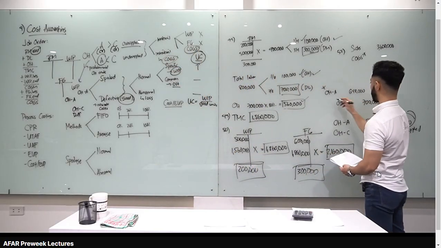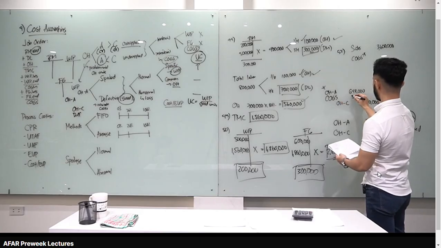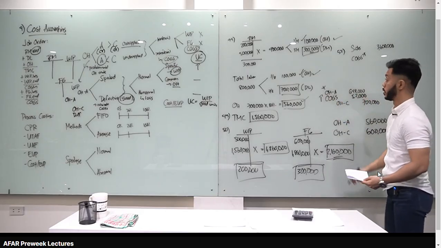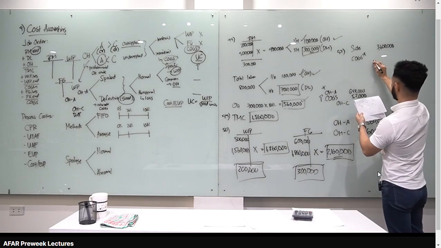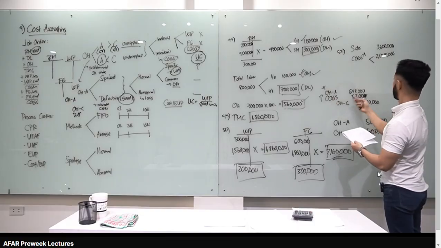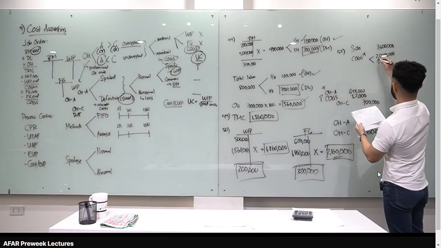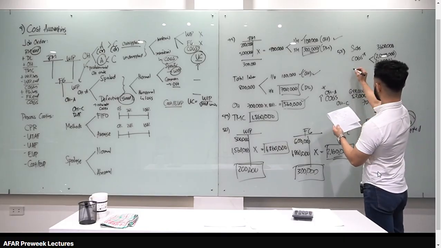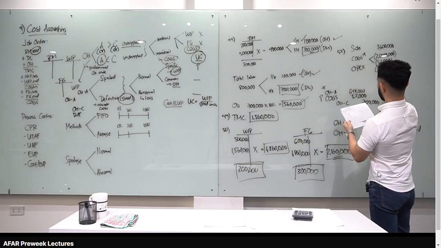Okay, para mag-balance yung entry natin, may debit cost of goods sold tayo, 52,000. It means, kung dinebit mo yung cost of goods sold, increase sa cost of goods sold yan. So, mangyayari dyan class, yung cost of goods sold natin, merong 2,040,000 sa problem, and then i-add mo pa dyan yung 52,000. Okay? Negative natin kasi income yung pinapahanap. And then, meron tayong OPEX, selling and admin, 900,000.